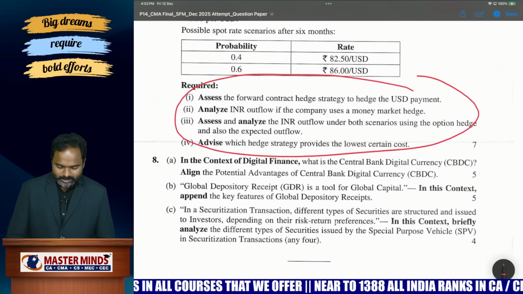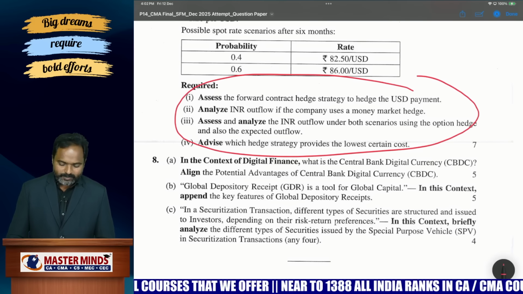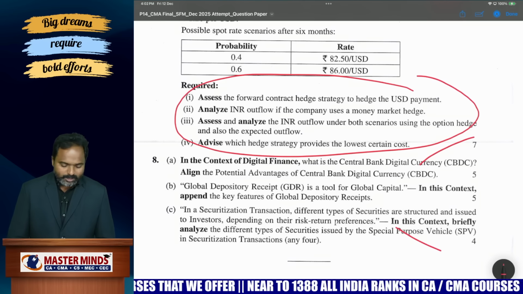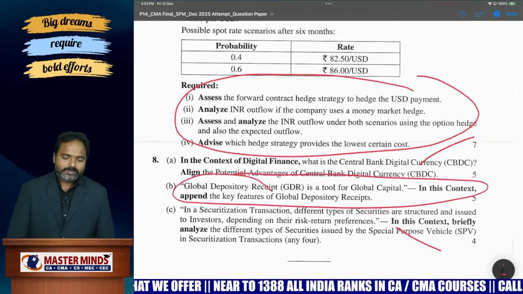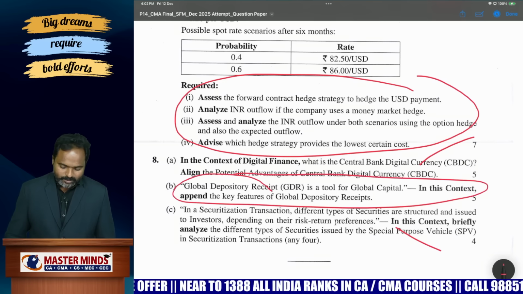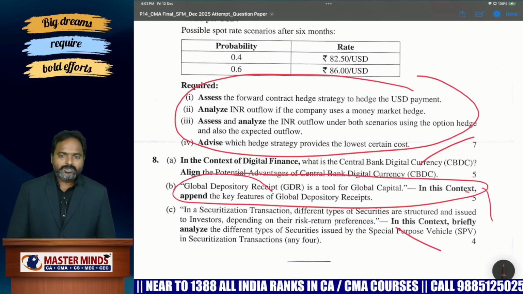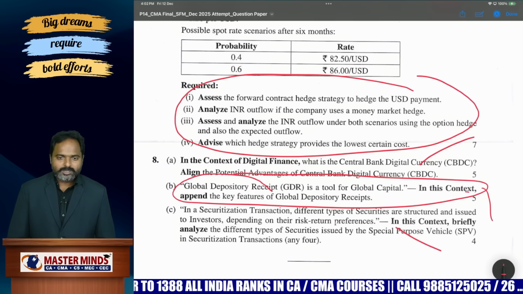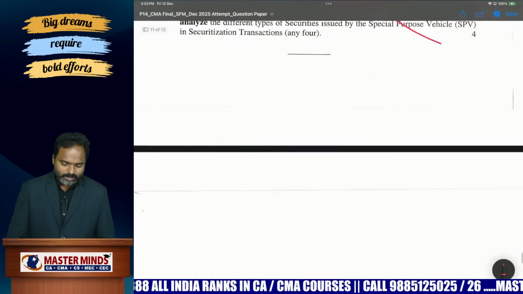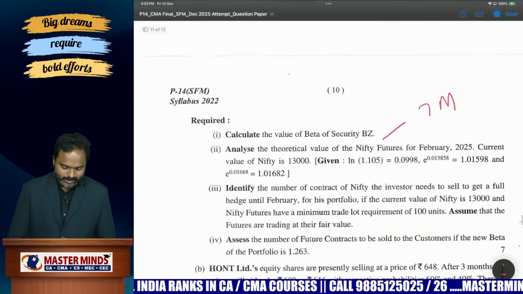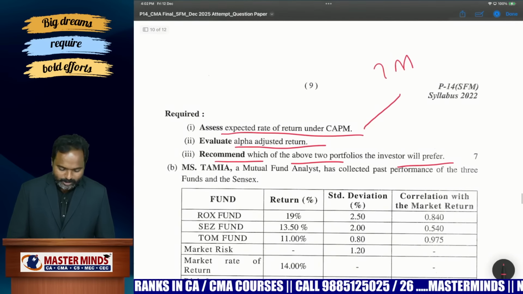And of course theories as usual, as expected: digital finance one question, discrete one question, and the rest of the theory concepts one question. This question, if you have general knowledge, you can answer, otherwise students may not answer it. So overall in the MCQs maybe you will get 16 to 18 marks or 16 to 20 marks.